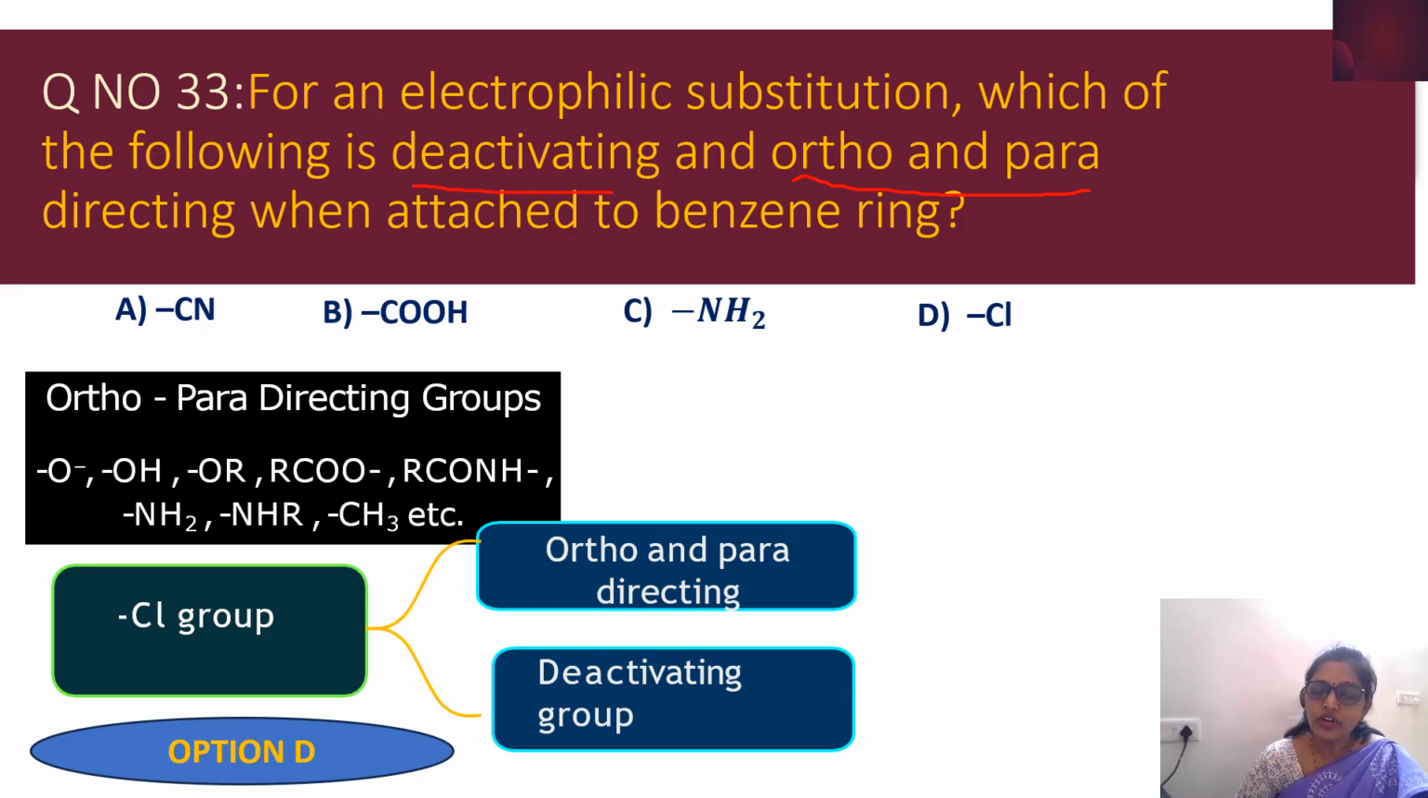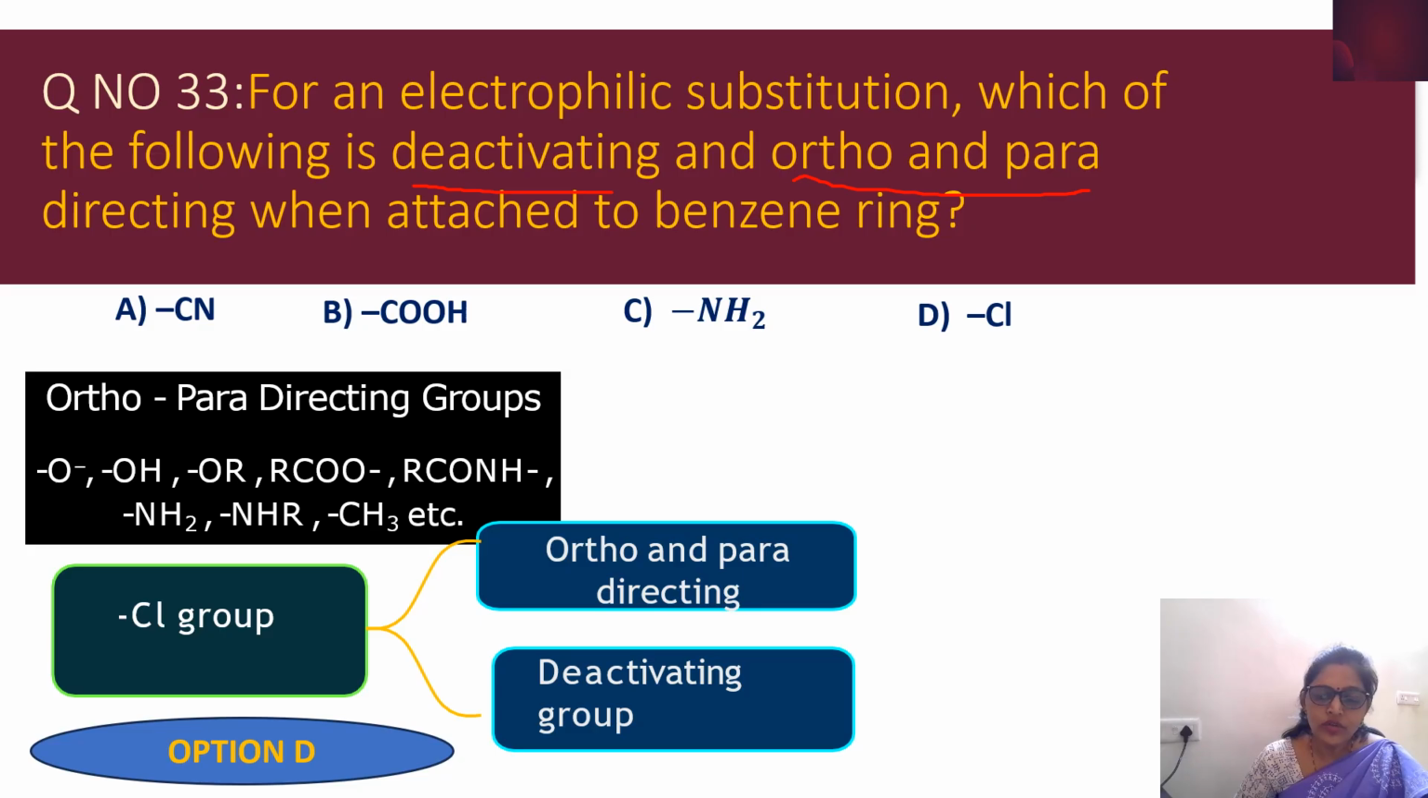It should be electron withdrawing as well as electron donating. In the ortho para directing group examples that they have given in your textbook, we start from oxygen, OH, that is O minus here, not double bonded oxygen. If double bonded oxygen comes, it is a different story. Then OH hydroxyl groups, then alkoxy groups, carboxyl group, all those things they have given here. So these are all electron donating in nature.